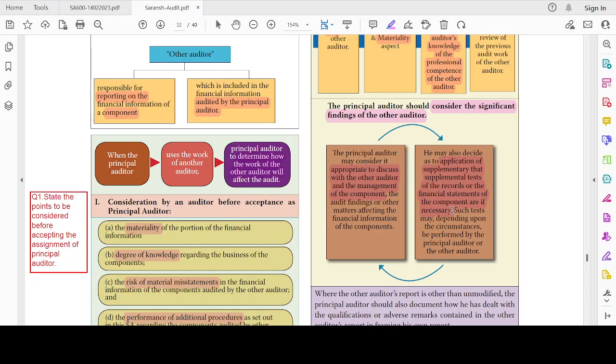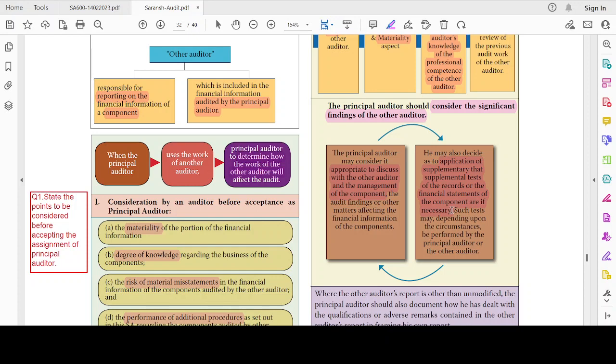See, this happens. I'm getting the list of significant findings from the other auditor, and I'm going over it. Then I'm calling for a meeting with the other auditor and the management of the component. The other auditor said some 10 findings, and management discussed these, 9 out of 10. Then the principal auditor may consider to have a supplemental test. Supplementary test means for these areas alone, I will recheck whether the things stated by management are correct or the other test is correct. It is known as a supplemental test.